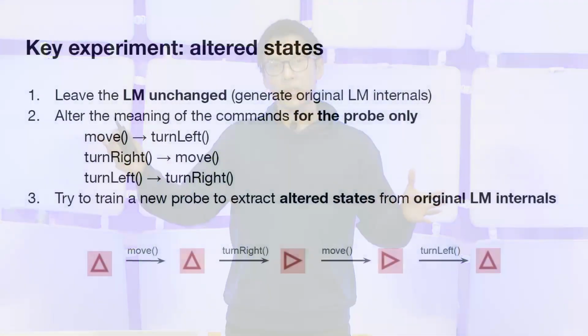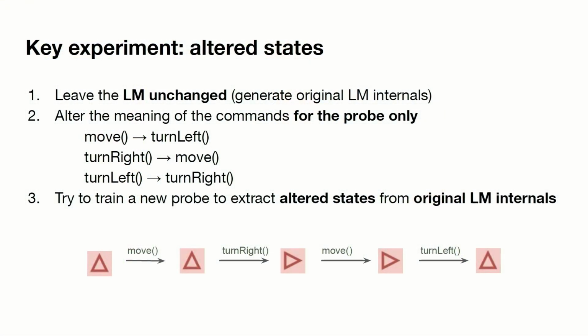So how are we going to disambiguate these two competing hypotheses? We designed another controlled experiment. The intuition here is, look, if the probe is the one doing the task, if the probe is figuring things out on its own, let's just have it figure out something else, right? Because it should be able to do that just as well.